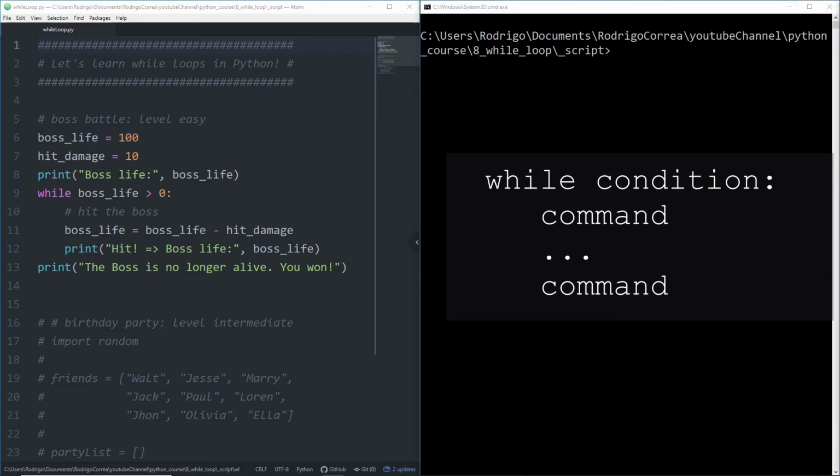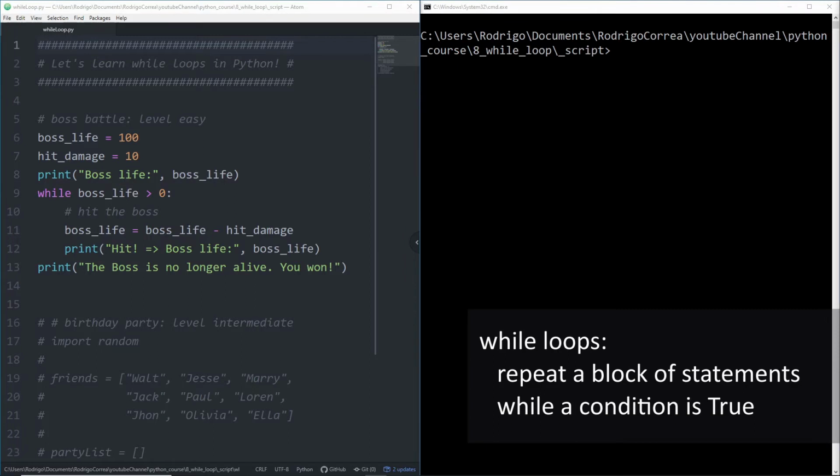The while loop works in the following way. While a condition is true, execute the block of statements, and that block will be repeated over and over again. We will just leave that block in case that condition now returns false.